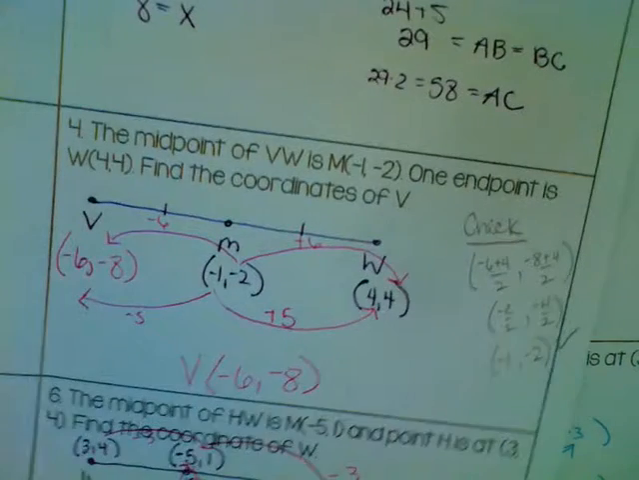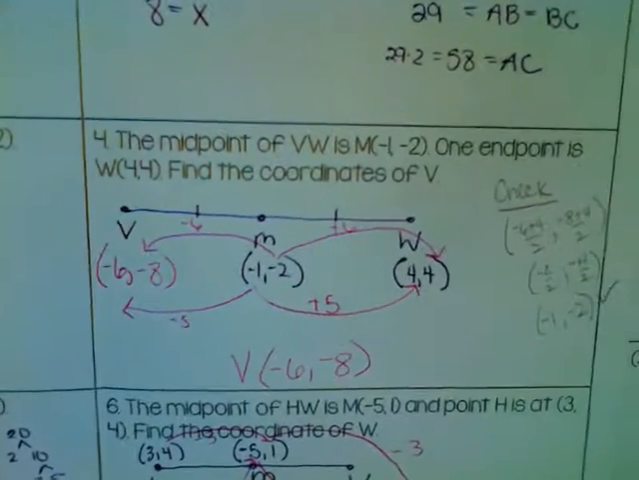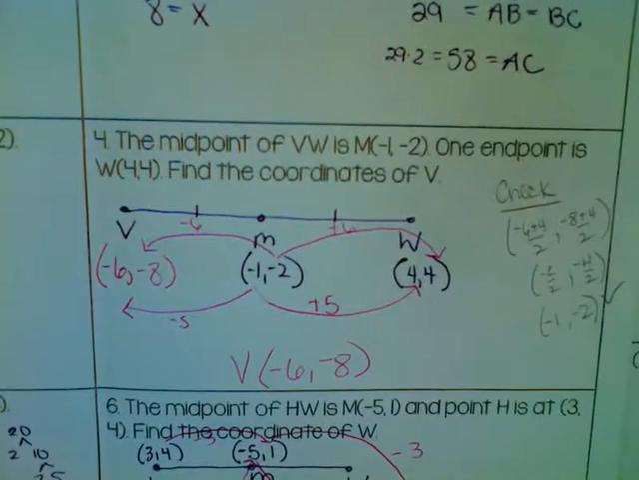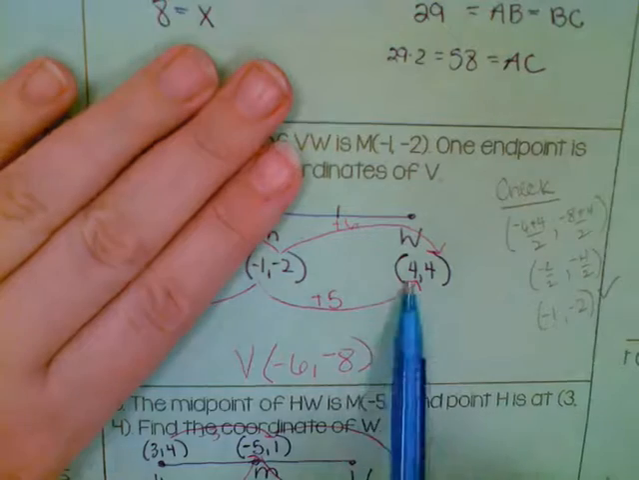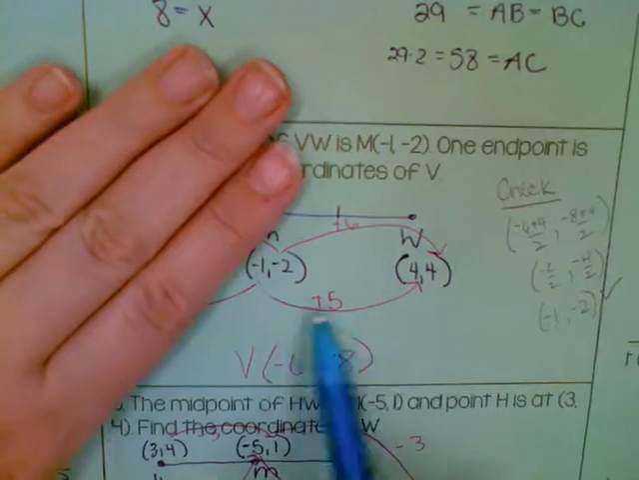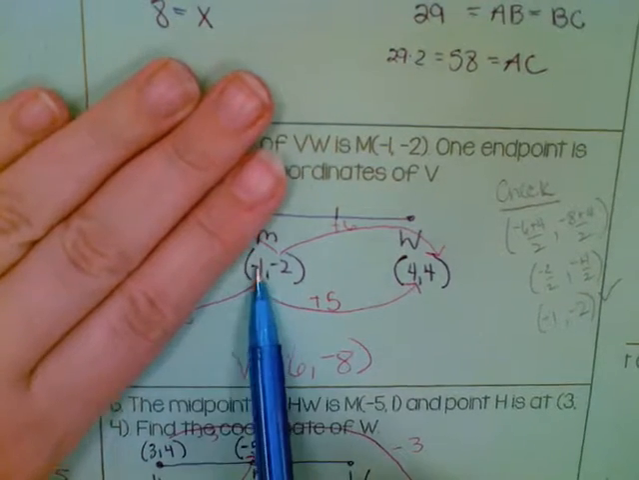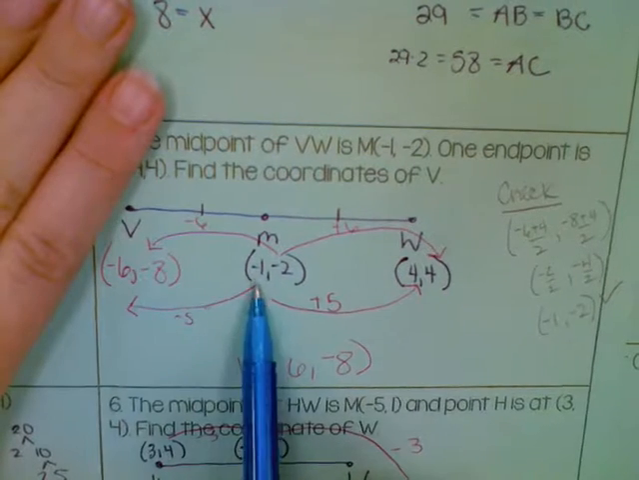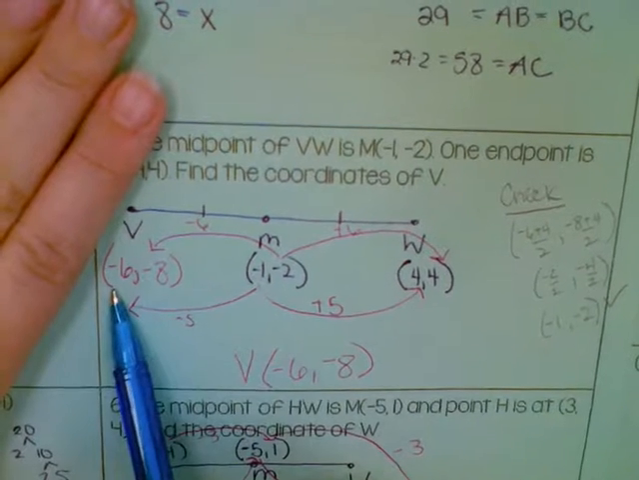Okay, so here is my work for 4. I kind of did it a little weird. So I said, okay, what am I doing to get from here to here? So from -1 to 4, I added 5. But now from your midpoint, I'm going backwards. So instead of adding 5, I would actually subtract 5.